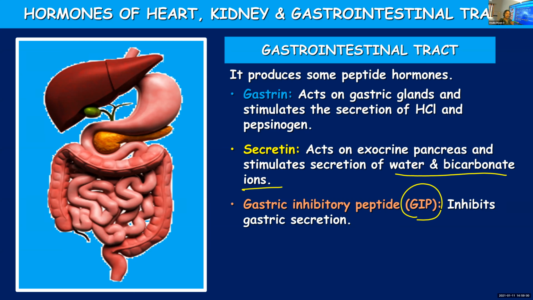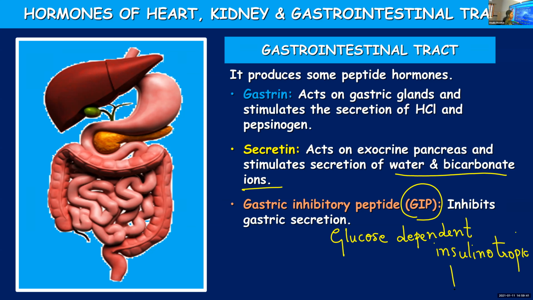You learn that only, but still as extra information, you can write down somewhere. So the recent studies say that this particular hormone, rather than inhibiting the secretion of gastric juices, stimulates the secretion of insulin and they have renamed it as glucose dependent insulinotropic polypeptide.